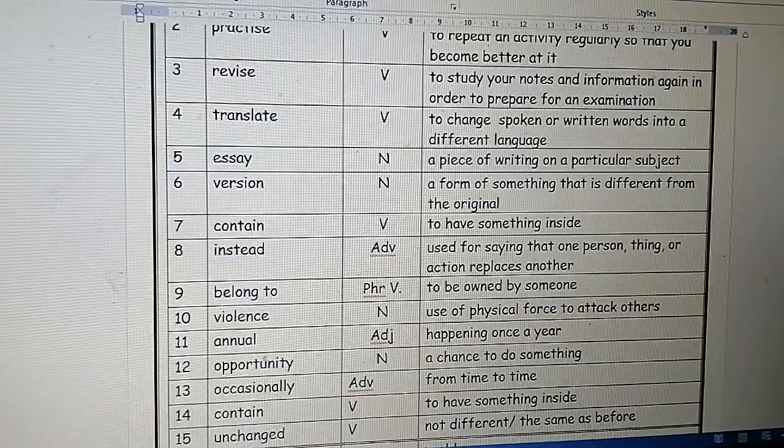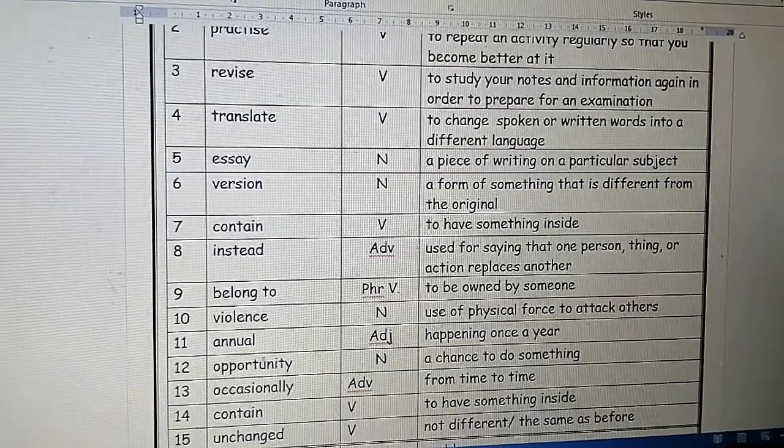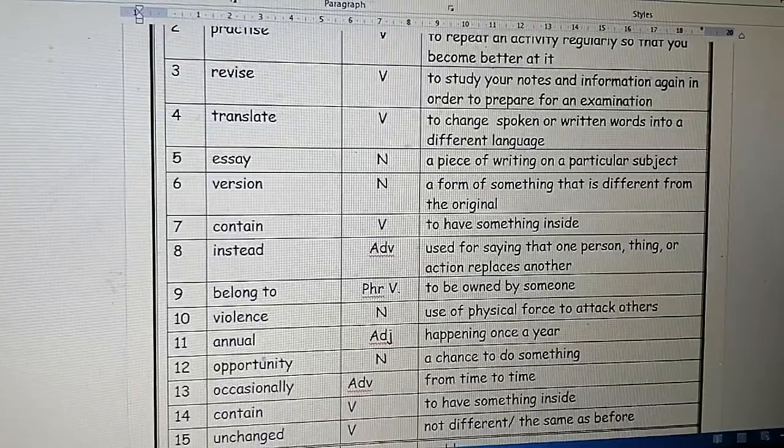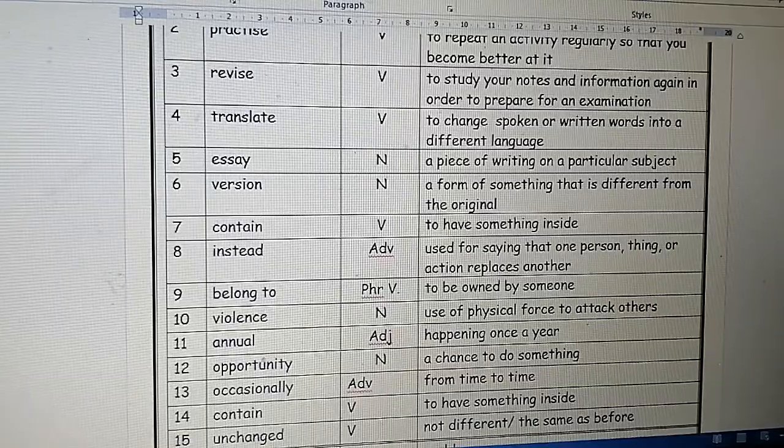Number 11, annual, it's an adjective, happening once a year. Annual, adjective, happening once a year. For the last time, what do you mean by annual? Adjective, happening once a year.